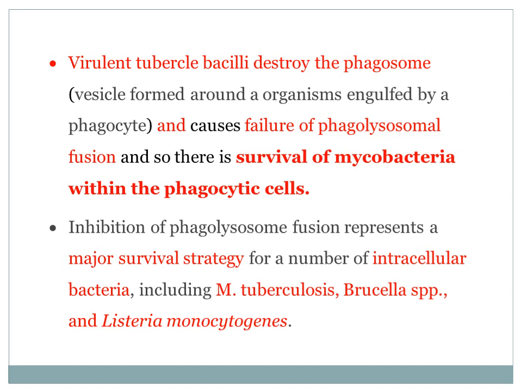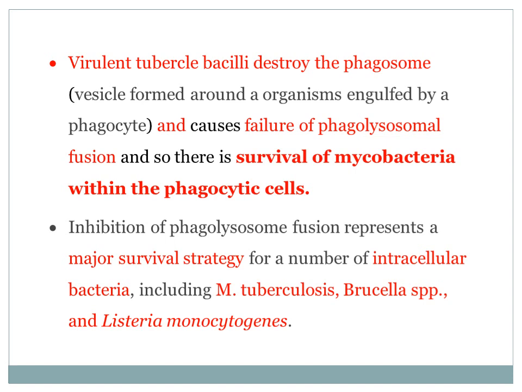Also, it fails this formation of fusion, and that is the reason for survival of mycobacteria within the phagocytic cells. This is how the mycobacteria are not killed by phagocytes.